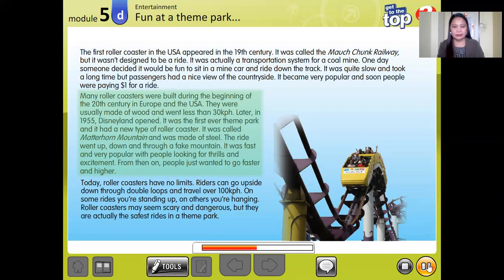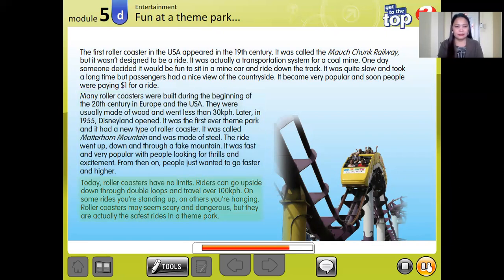Later, in 1955, Disneyland opened. It was the first ever theme park, and it had a new type of roller coaster. It was called Matterhorn Mountain and was made of steel. The ride went up, down, and through a fake mountain. It was fast and very popular with people looking for thrills and excitement. From then on, people just wanted to go faster and higher.